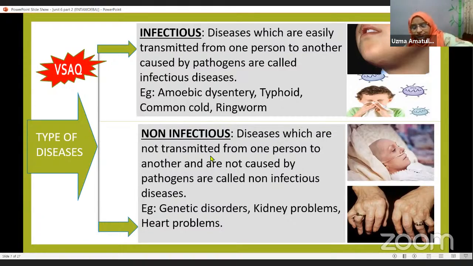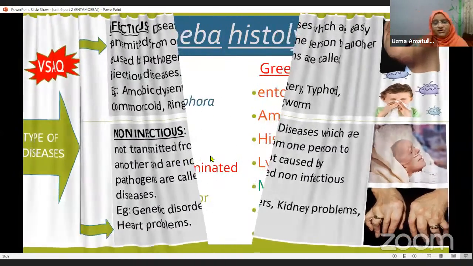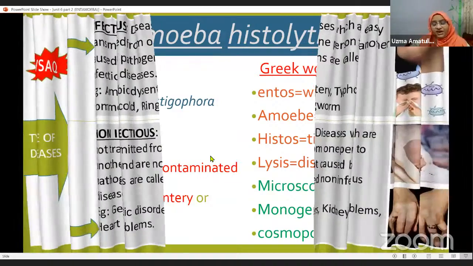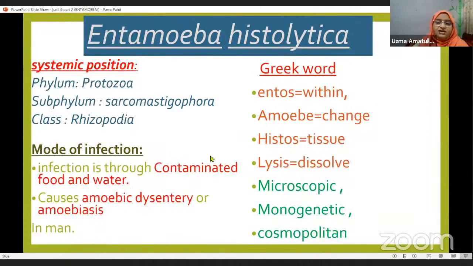The next is, today in this class we will be discussing a unicellular microorganism, which is Entamoeba histolytica. It is a protozoan parasite.